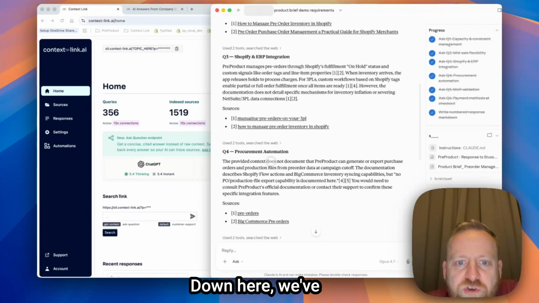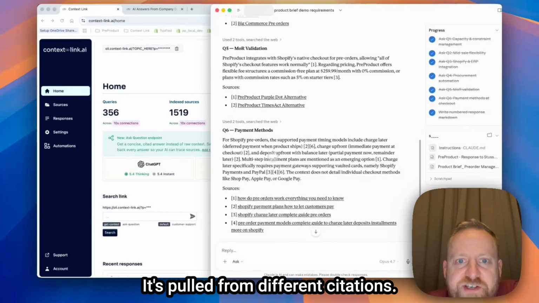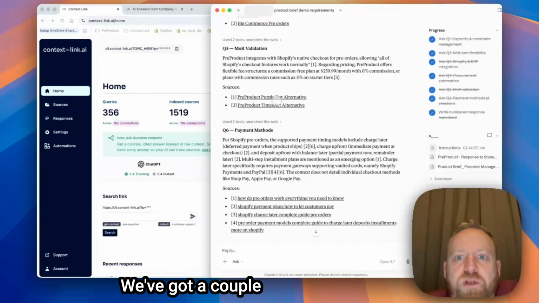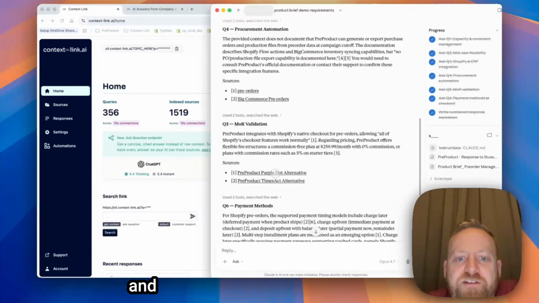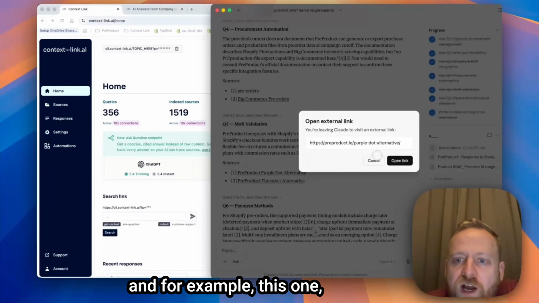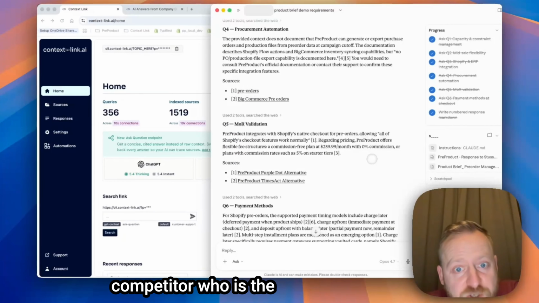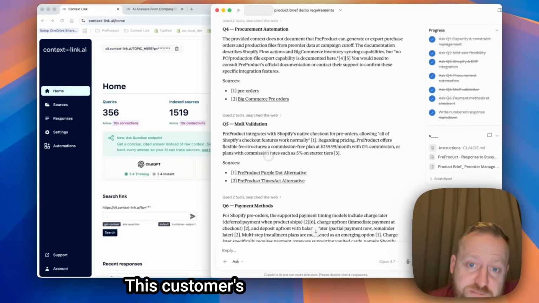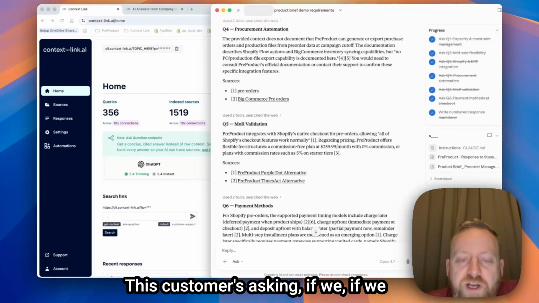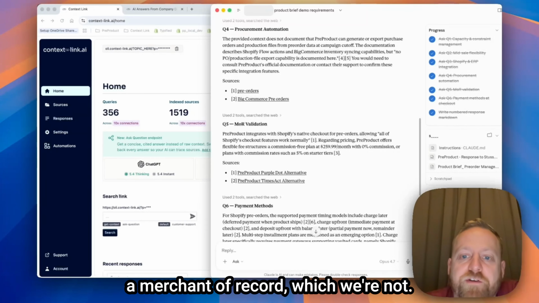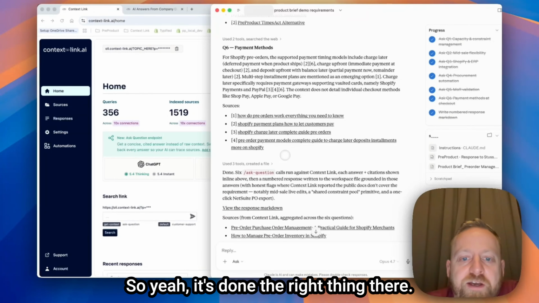Down here, we've got some procurement stuff. It's pulled from different citations. We've got a couple of alternative pages, and for example, this one, we've got a competitor who is the merchant of record. This customer's asking if we are a merchant of record, which we're not. So yeah, it's done the right thing there.